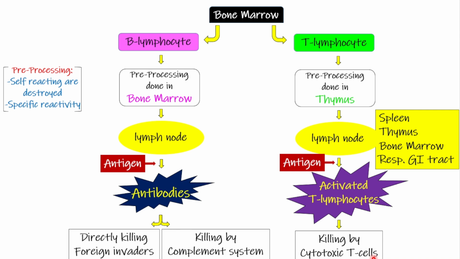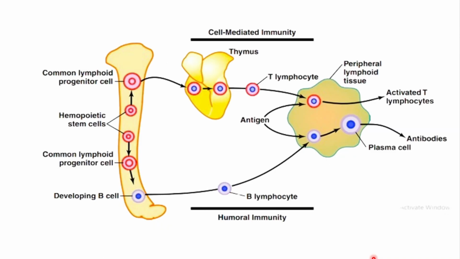Now this whole mechanism is explained in this diagram in Guyton. This is the B lymphocyte and this is the T lymphocyte. Both are produced in the bone marrow. To start with, we have hematopoietic stem cells, which will give rise finally to T lymphocytes and B lymphocytes.